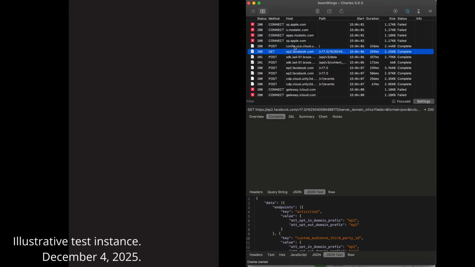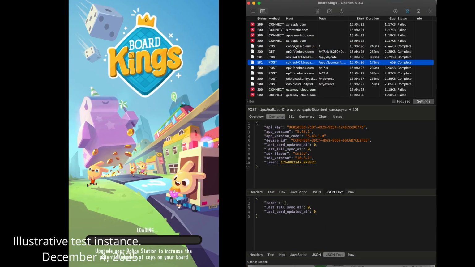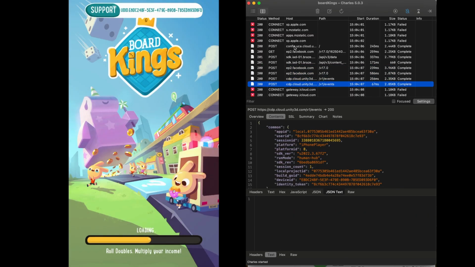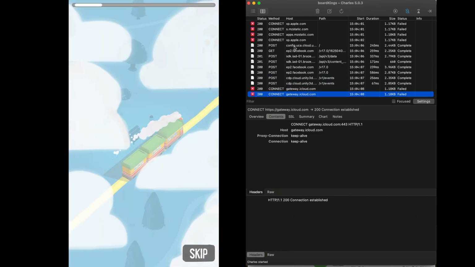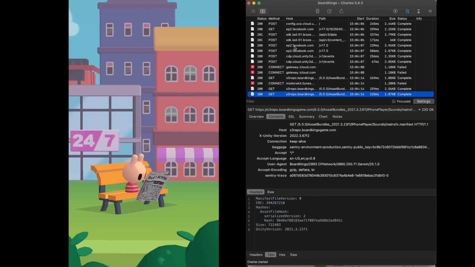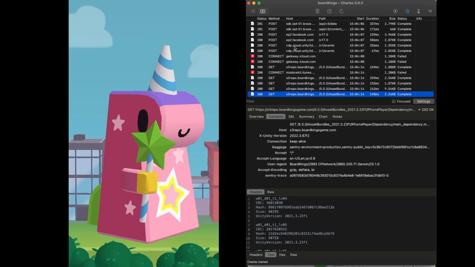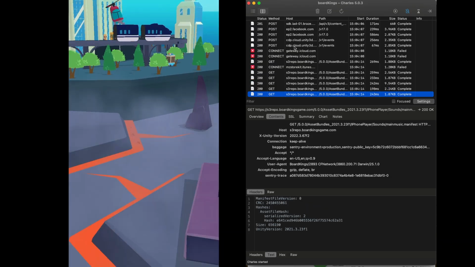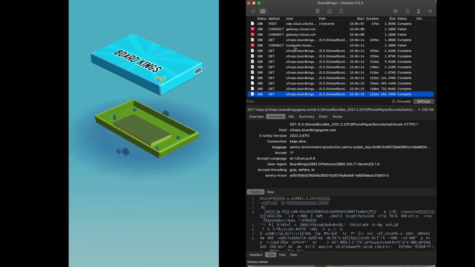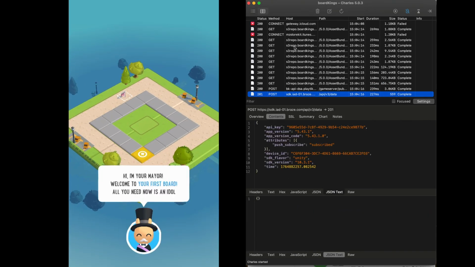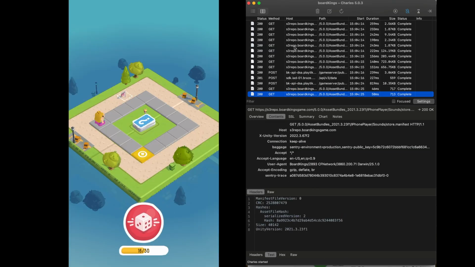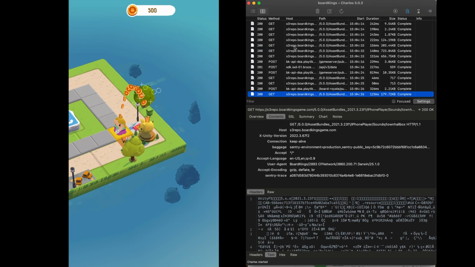Pixalate's traffic analysis of the Board Kings Board Dice Games app from the Apple App Store, developed by Playtika, reveals a children's privacy compliance risk. The test was conducted on an iPhone running iOS 26.1, explicitly configured as a child's device via Apple's device profile settings. According to a manual review from Pixalate's Trust and Safety Advisory Board, the app is likely child-directed. There was no age gate and no verifiable parental consent observed prior to being served advertisements.